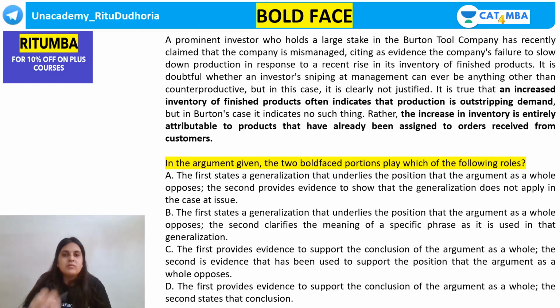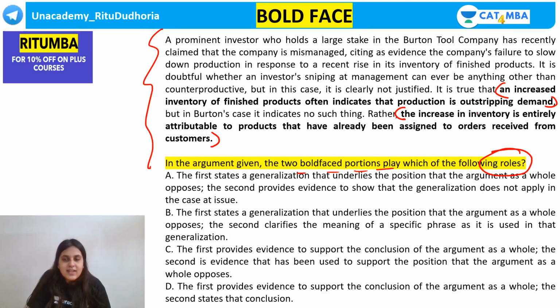Sorry, here. So see, if you look at this, this is a passage or a paragraph. 2 sections of this passage have been given in bold. You have to understand what is the relationship between these 2 bold faces. What role do the 2 bold faces play, which of the following roles? Now see, this is the main conclusion. This is the main assumption. Both are contradicting each other. So what is the role played?